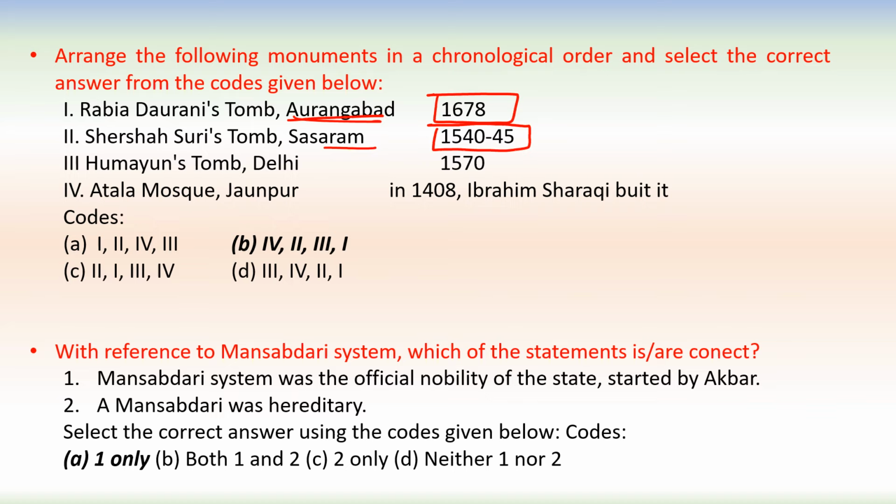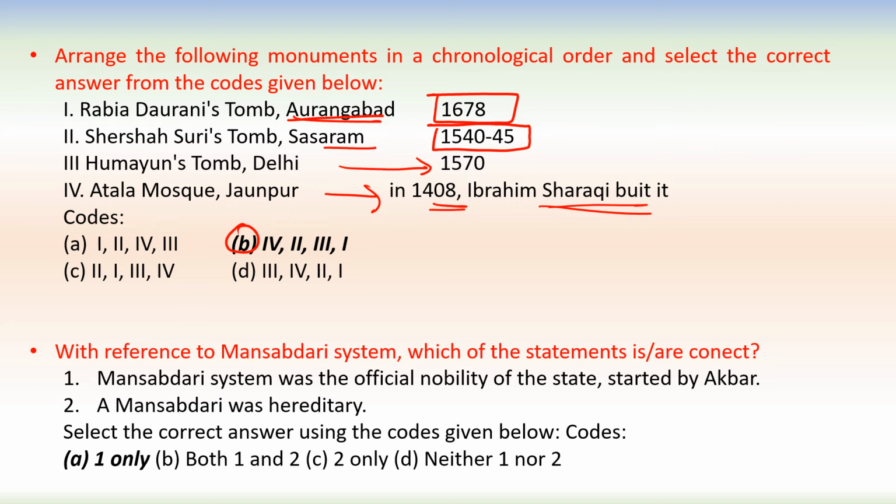Humayun's tomb, Delhi, in 1570. Atala Mosque, Jaunpur, that is in 1408. It was built by Ibrahim Sharki. So in this way, our answer will be 4 2 3 1. B is the correct answer.